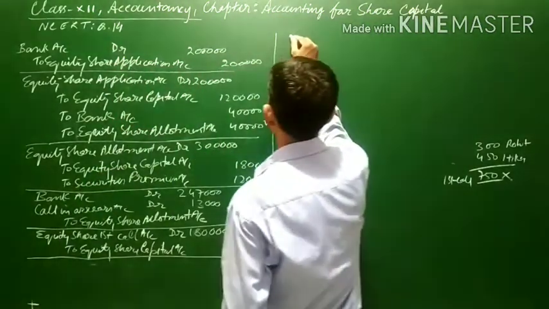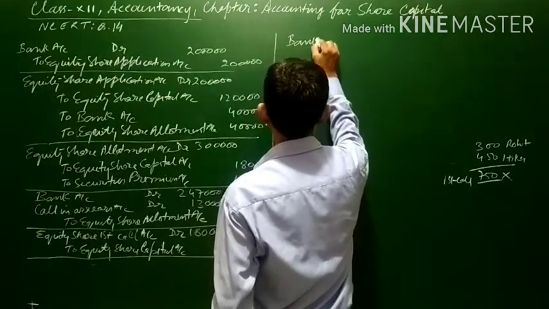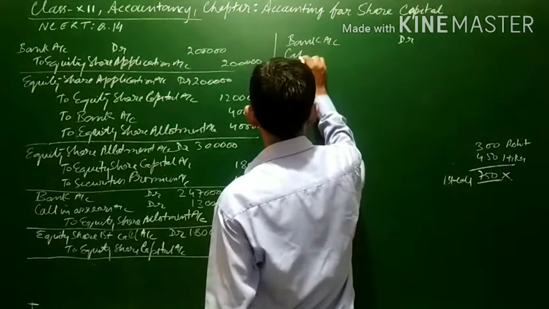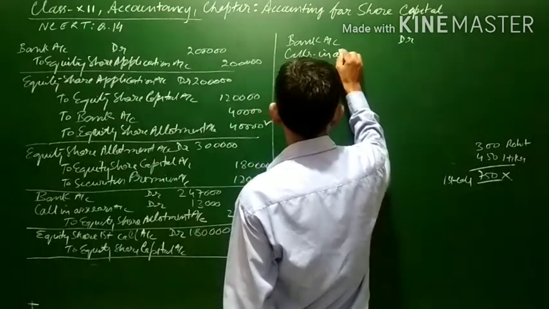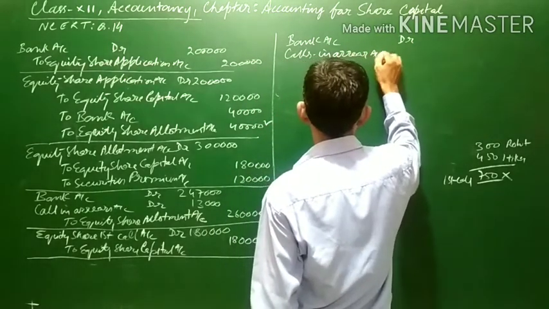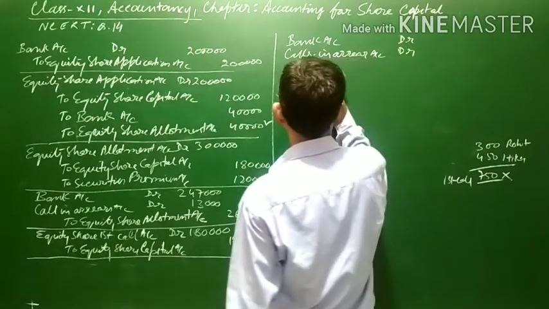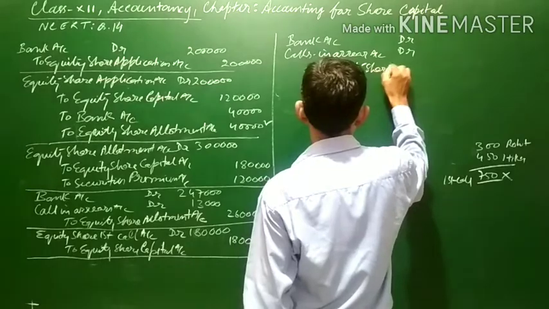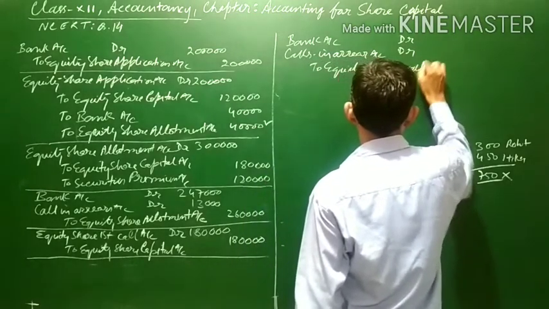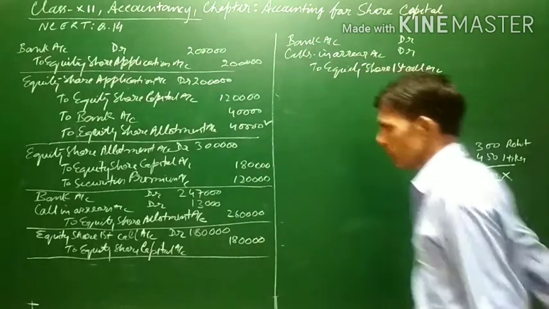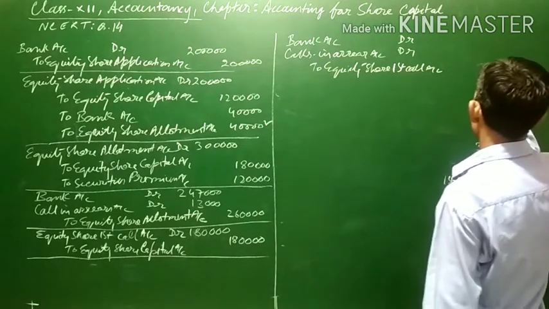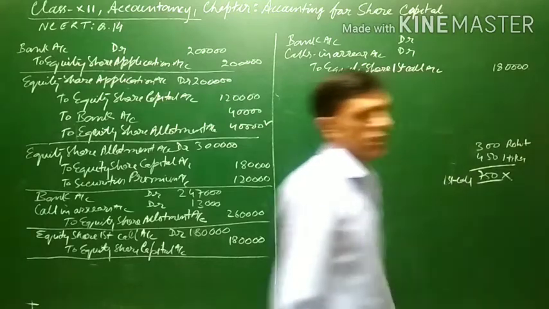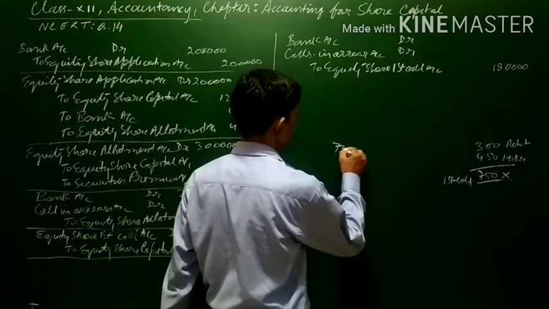Now the entry will be: bank account debit, calls in arrear account debit, to equity share first call account. Out of 1,80,000, on 750 shares the money is not received.